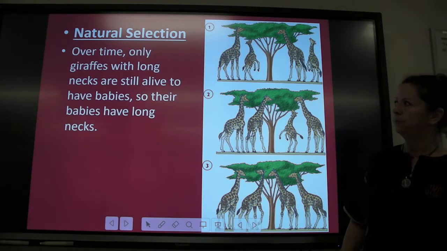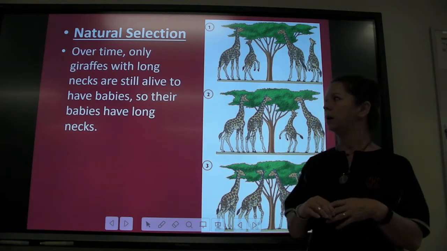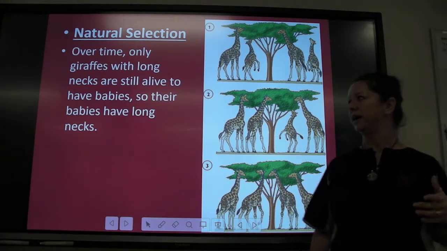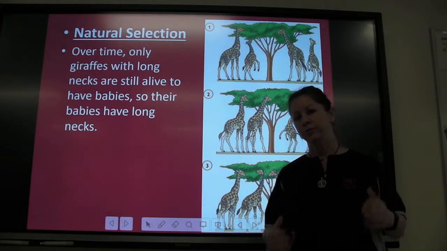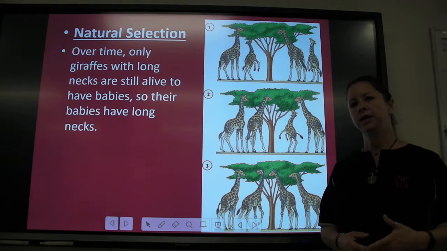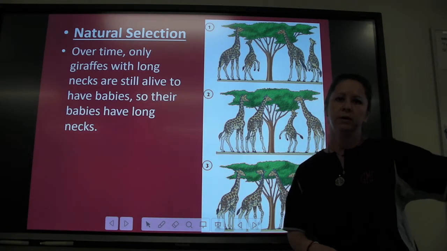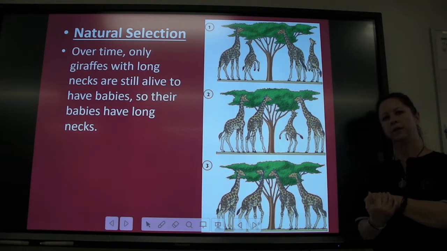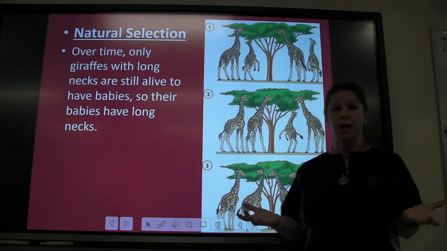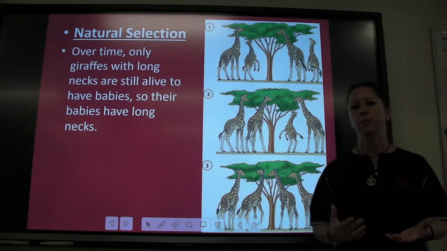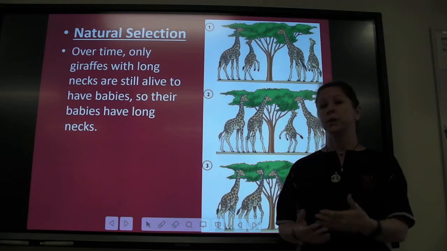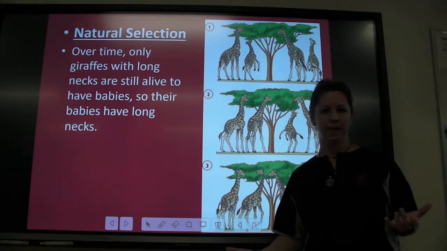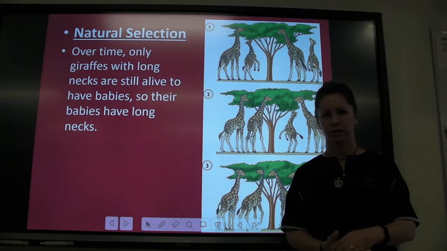So over time, only giraffes with long necks are still alive to have babies. And so their babies will have long necks, and the short neck will disappear, and all we have is long necks. This is a very basic example, but this is really pretty much how evolution happens through natural selection.